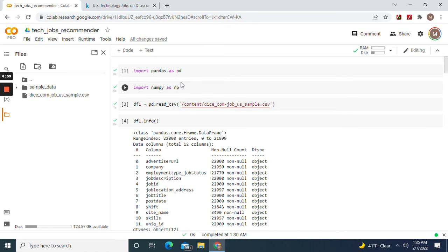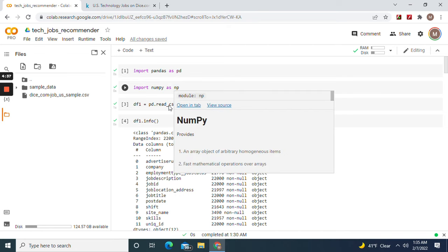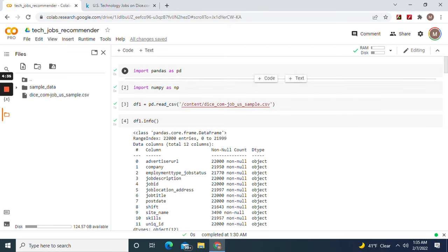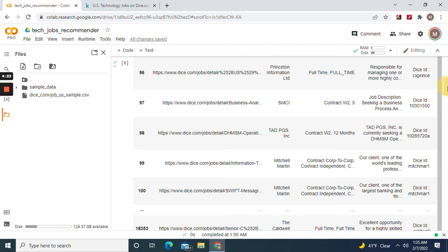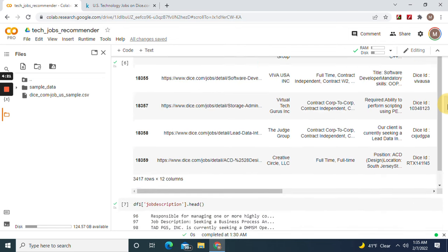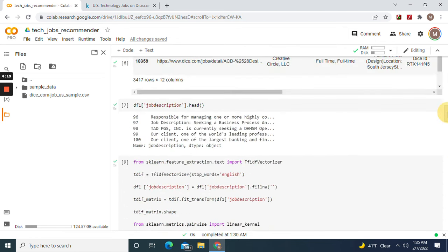Okay, so import pandas as pd, numpy as np. Read the data, and as you can see, there's the job description and the job title. We're going to return the job title. Now let's look at the head of the job description. As you can see, it gives a description.